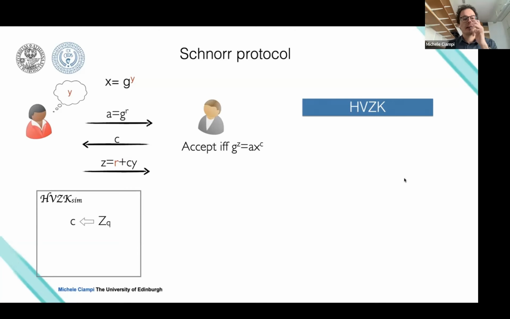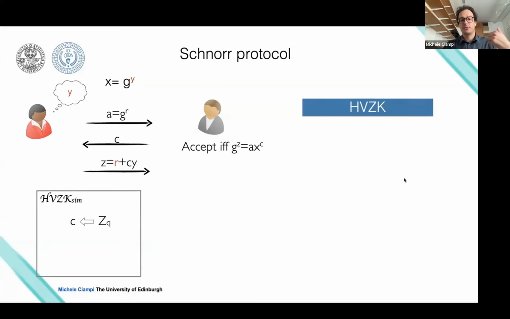The reason why Sigma protocols in general are hard to complete by a prover that doesn't know the witness is that this prover will send a first message A, and then, upon fixing this first round, needs to reply to a challenge that is given later on by the verifier. So the order of the messages matters. If you can somehow arbitrarily decide in which order these messages are generated, then it's very easy to generate a transcript. And that's exactly what the simulator does.